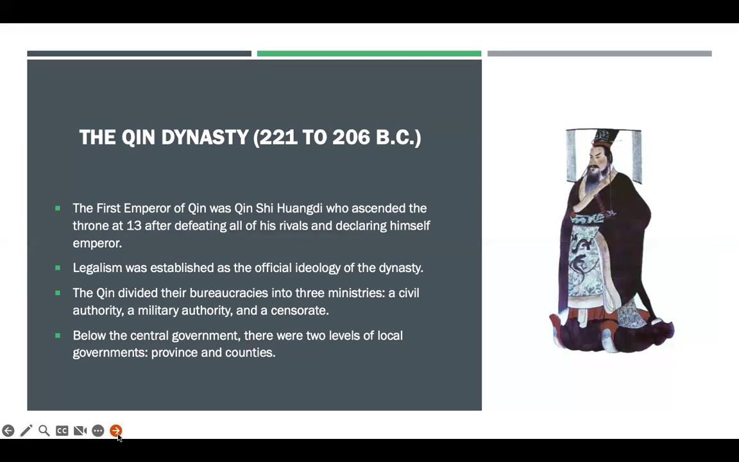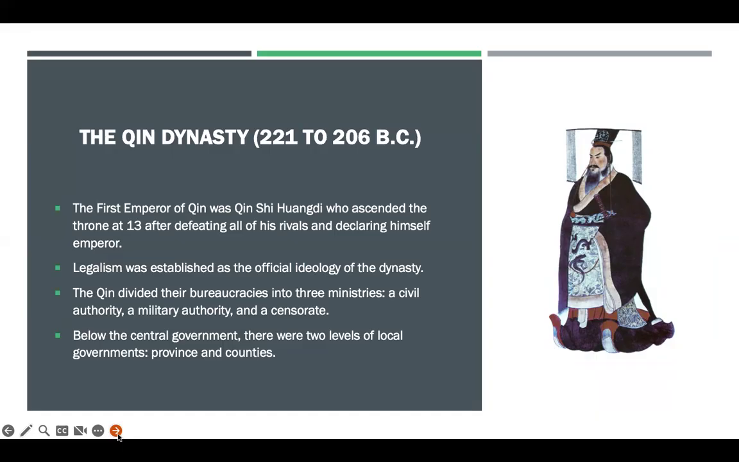Well, that brings us to the Qin dynasty. So this is from 221 to 206 BC. You can see it was very short-lived. And the first emperor was Qin Shi Huangdi, and he ascended to the throne at age 13. Legalism was established as the official ideology of his dynasty, which may be why he was so short-lived, because Confucianism was reigning supreme. But they also had bureaucracies.